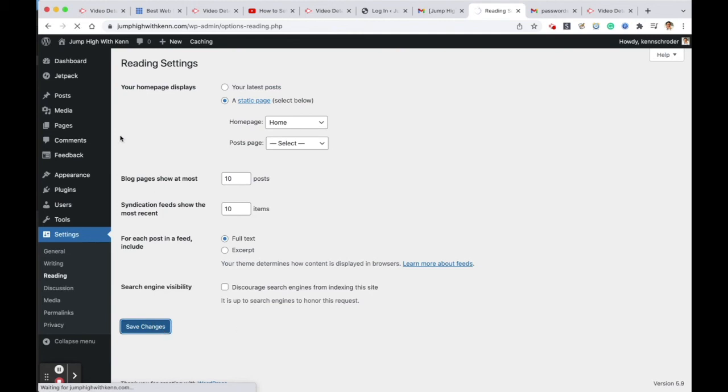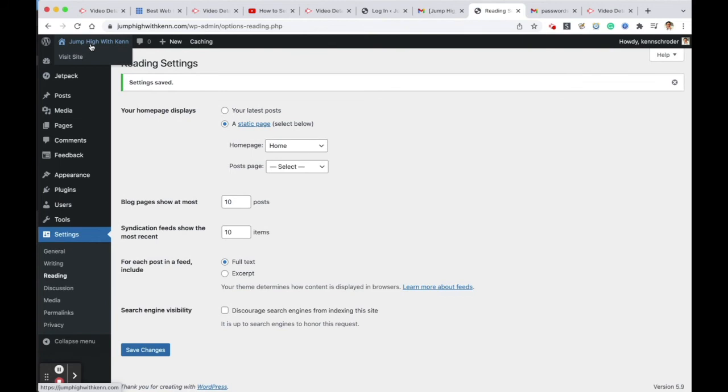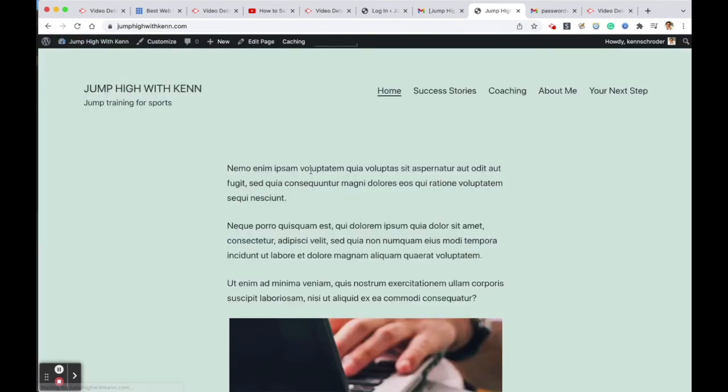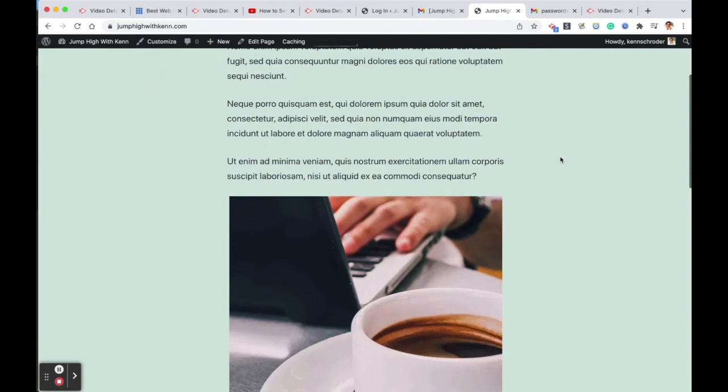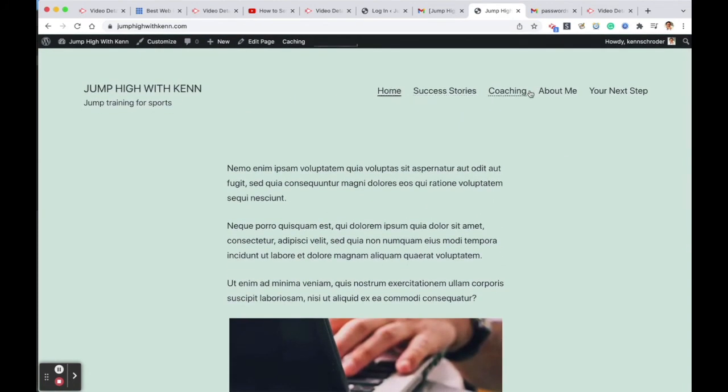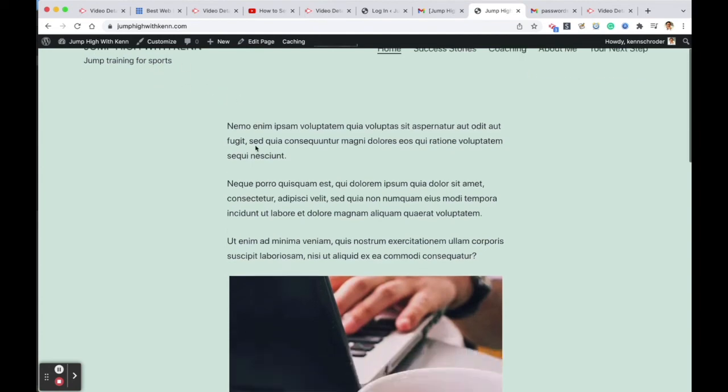And let's have a look at your site to make sure the homepage is there. So if I click on the top left, Jump High with Ken, I'll click on your name. Here's the home. Here's the site. Jump High with Ken, home, success stories, coaching, about me, your next step. Now that's a pretty good structure. Simple, obvious, intuitive. Right now, there's obviously no logo image, but it's using the text to function as such, which is good. It's where it should be, upper left corner.